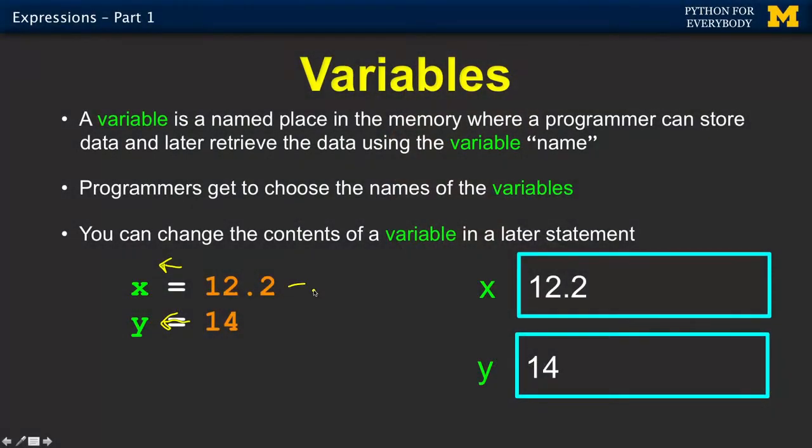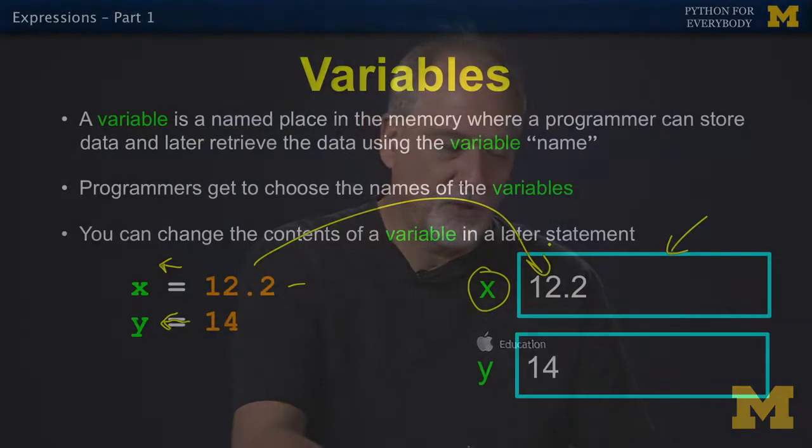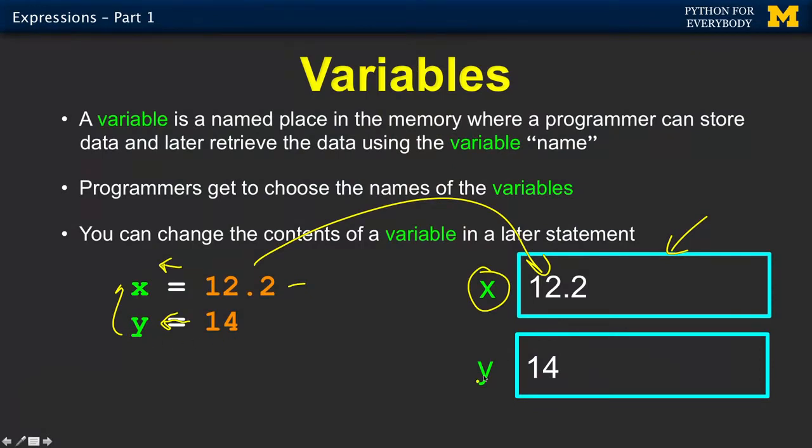So to look at this very first statement, what we're really saying is it's a pretty complex statement. After a while, you'll just use it. Python, find us a spare piece of memory somewhere and give it a label of X and put 12.2 in it. And remember that. Remember all that stuff. That's one of the things that Python does for us. It remembers stuff. Then we go to the second statement. It says, oh, hey, Python, find some memory, some spare memory that you got laying around, label it Y, and put 14 into that. Okay? And so that's how these things work, and you chose X and you chose Y.